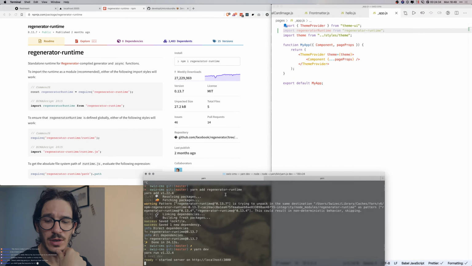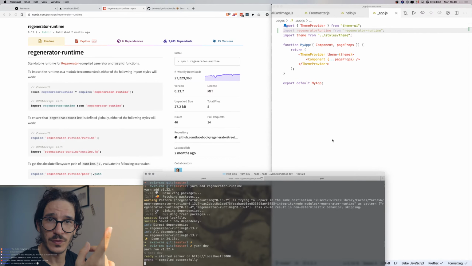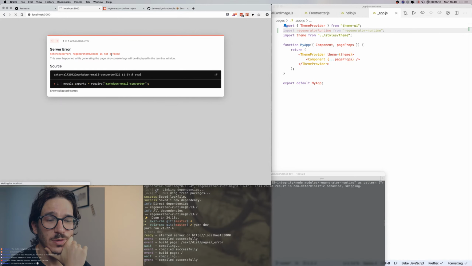So let's see. Can we get it at least running? And then obviously you're, well, not obviously, but I'm going to post a write-up of this session tomorrow-ish, and I'm going to take a deeper look into why I had to add regenerator runtime, so I'm not spending that time doing that research right now. So explanation for that will be in the write-up. Come on. Will it run? Will it run now? All I want is for this code to at least run, and then we can call it quits because it's too hot and my computer is struggling.